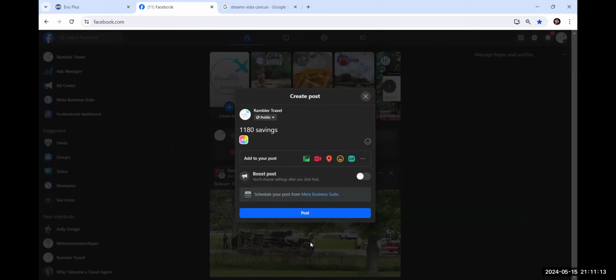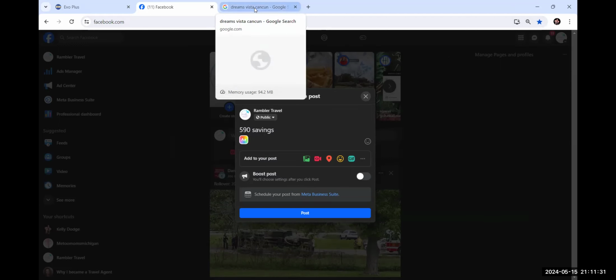My calculator. Okay. So 1180. I should be able to do this in my head. It's going to be 590. Okay, that's what I thought. 590. So we are going to add $590 to the price. All right. And we're going to tell them it's a $590 savings. All right. So $590 savings. That's all we have to know.